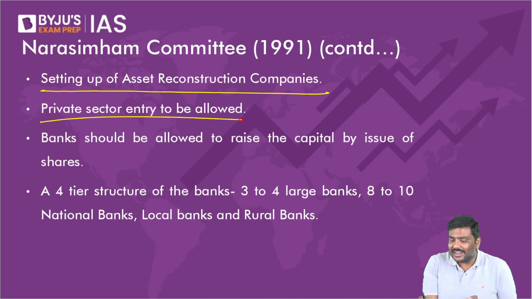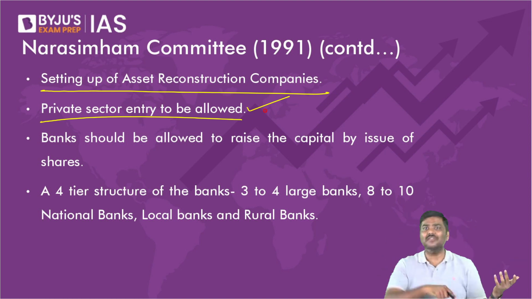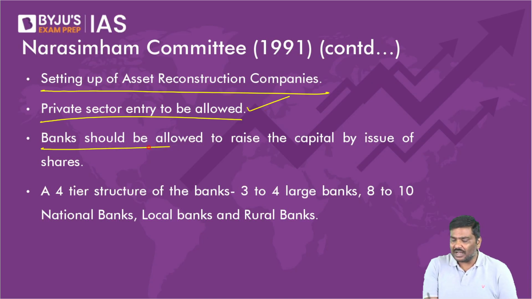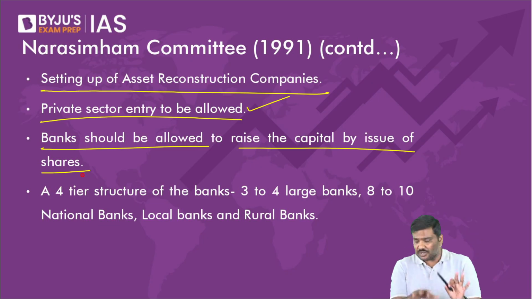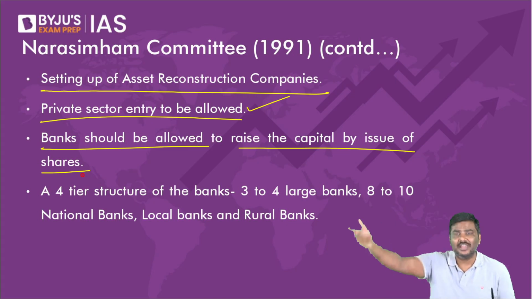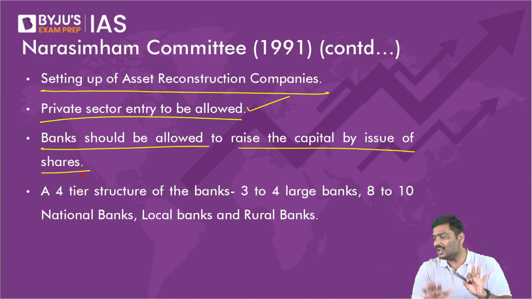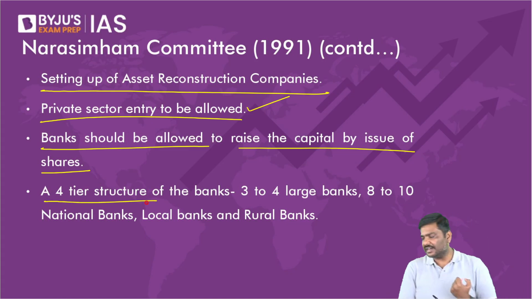Private sector entry should be allowed. Rather than going for nationalization, allow the private sector. It will promote competition. Banks should be allowed to raise capital by issuing shares in the market. We are doing this now. Have you seen various banks going to the market, issuing shares and raising capital? Yes, we are allowing this. This is already implemented.